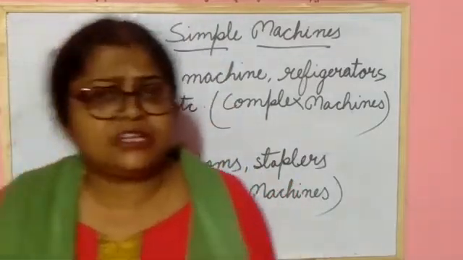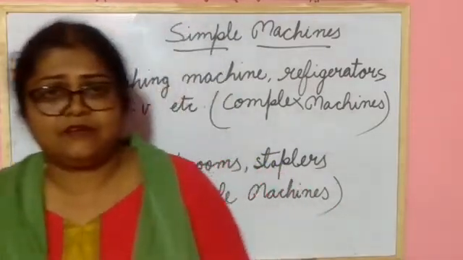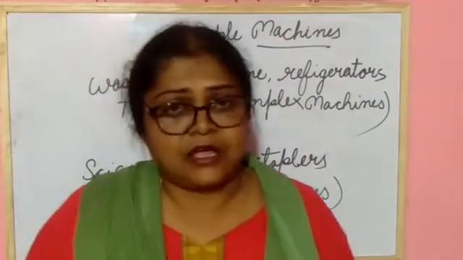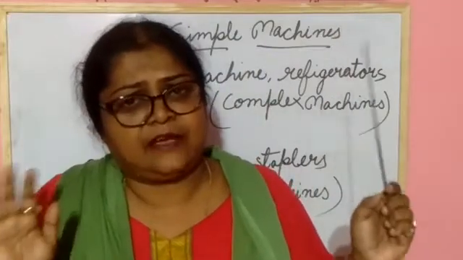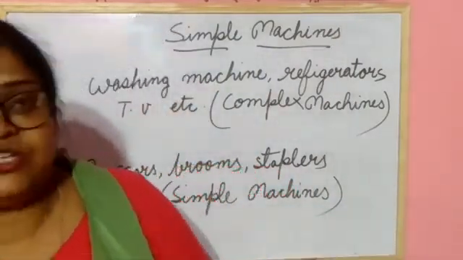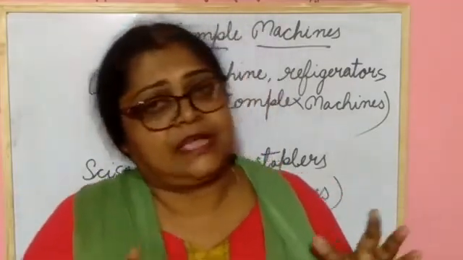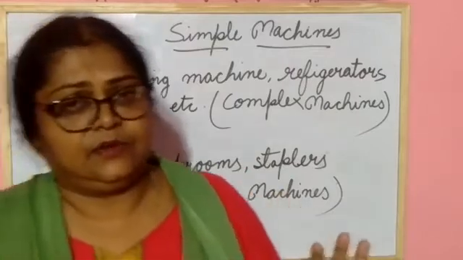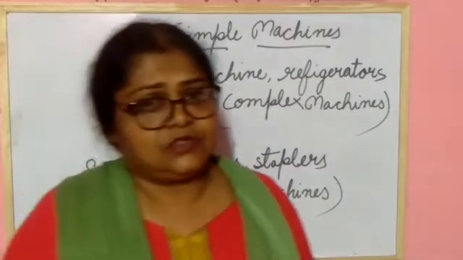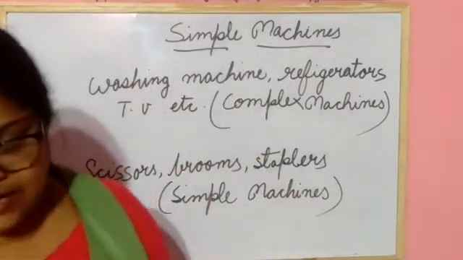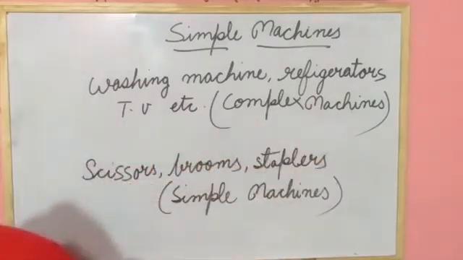What does a machine do? It makes our work easy. How? If you wash this much cloth with your hand, it will take more time. With a washing machine it will take less time, and it can wash your clothes neat and clean. So machines make our work easier and faster. Nowadays we are using machines. These are simple machines, and these are complex machines.